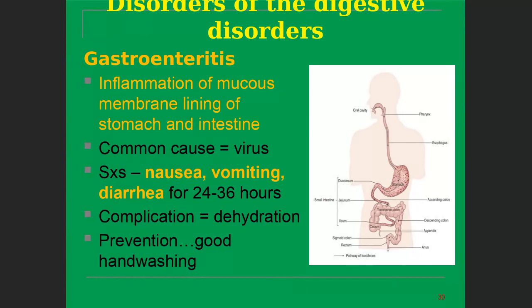Gastroenteritis is another disorder of the gastrointestinal tract. It is inflammation of the mucous membrane lining of the stomach and intestine. Common causes are viruses, and symptoms are nausea, vomiting, and diarrhea for 24 to 36 hours.